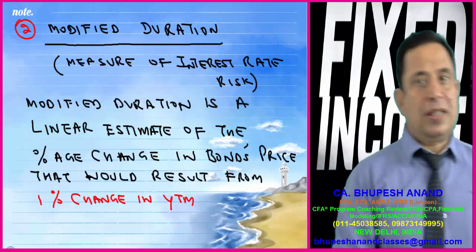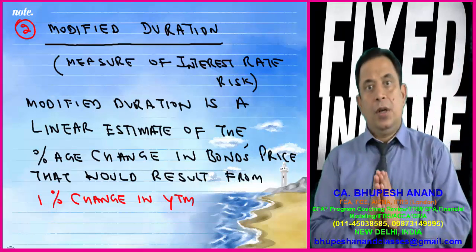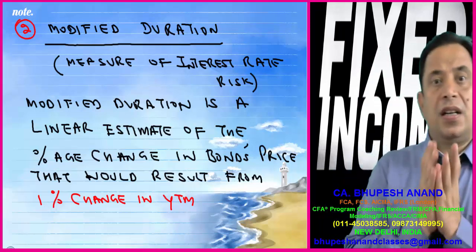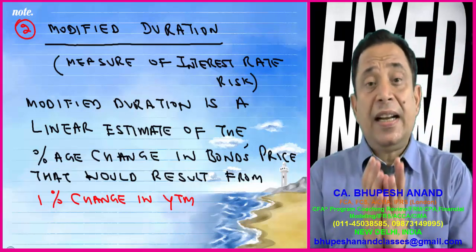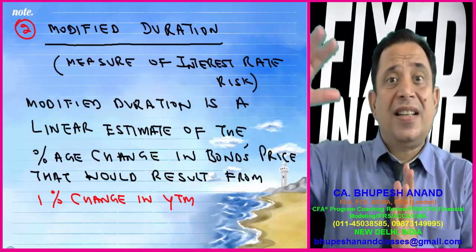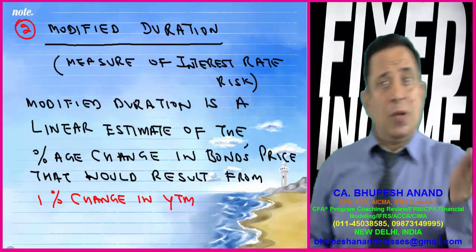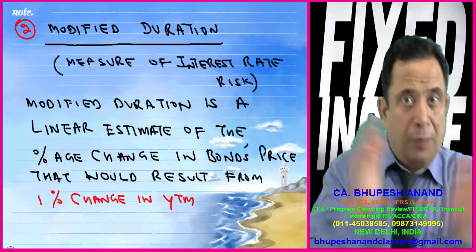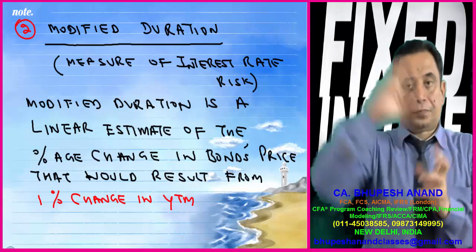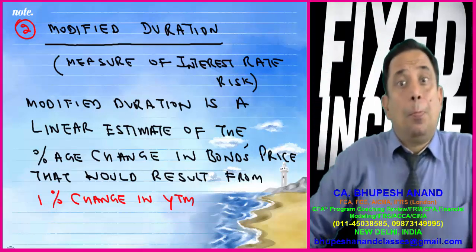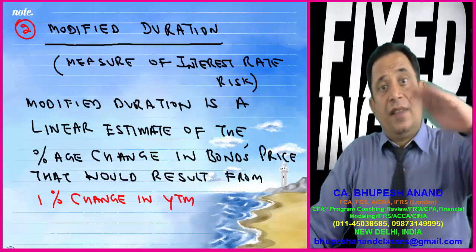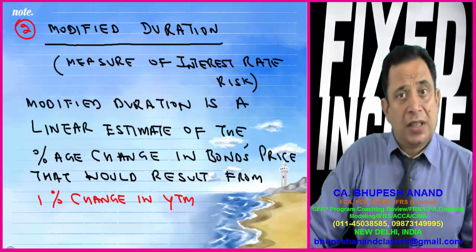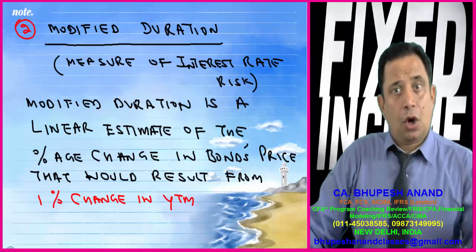So let me start with a new concept in today's lecture: modified duration. Now, when I say modified duration, it is related with interest rate risk. If there is an increase or decrease in the YTM, then by how much percentage will the bond price increase or decrease? So the relationship between YTM and bond price is named modified duration. That is, if there is a 1% increase or 1% decrease in YTM, then by how much percentage the bond price will increase or decrease.